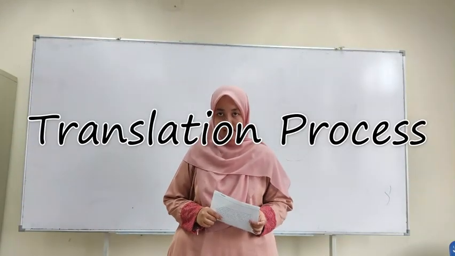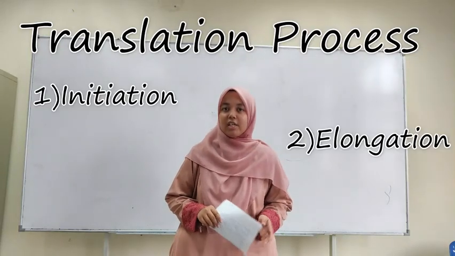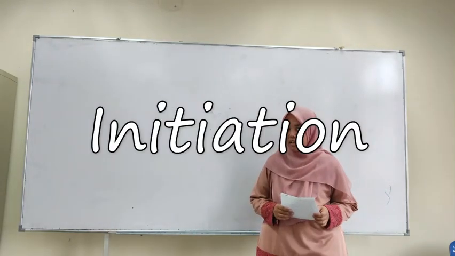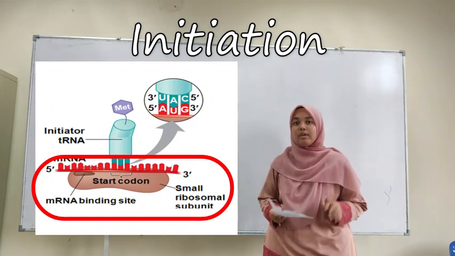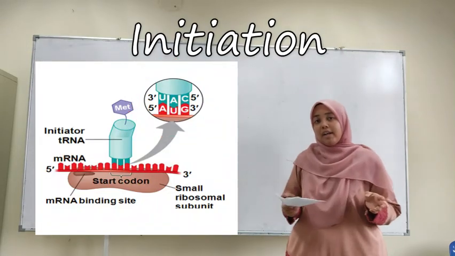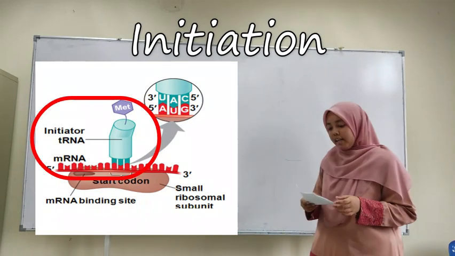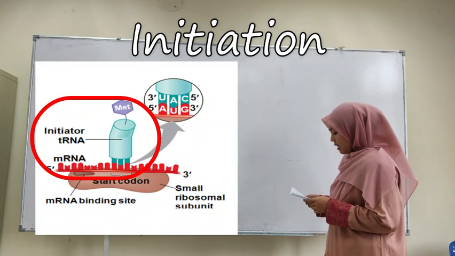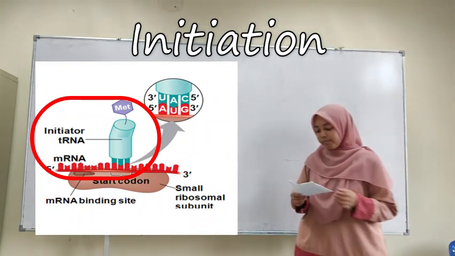we move to the translation process. In the process of translation, you need to know initiation, elongation, and termination. The first stage of the translation process is initiation. Initiation is the process where the small ribosome subunit binds to the mRNA at the AUG start codon. After the mRNA has bound to the small ribosome subunit, an initiator tRNA molecule binds to the start codon AUG on the same mRNA molecule.